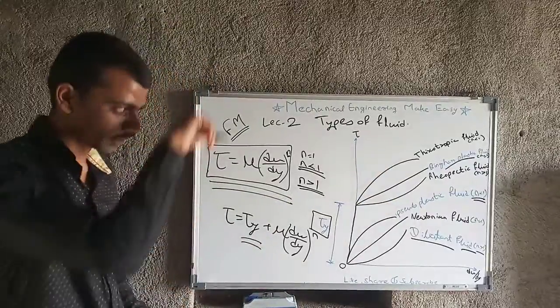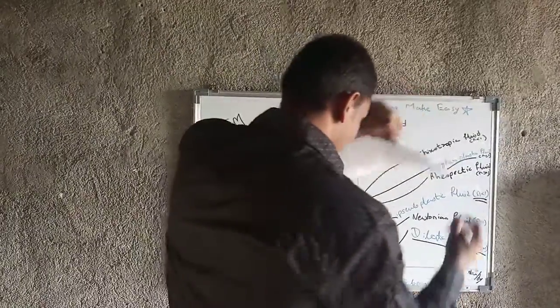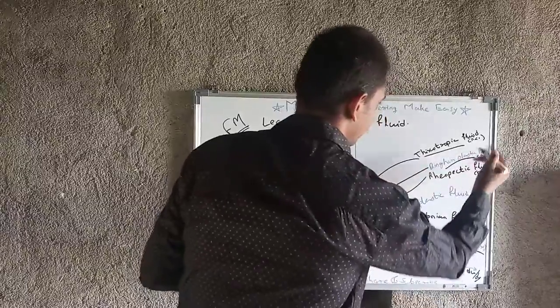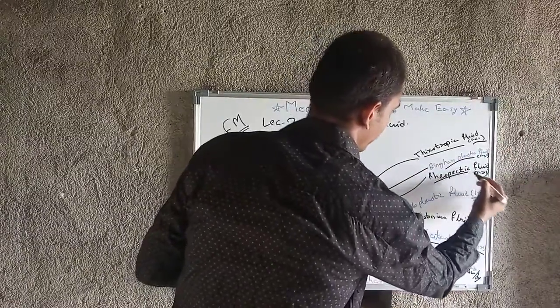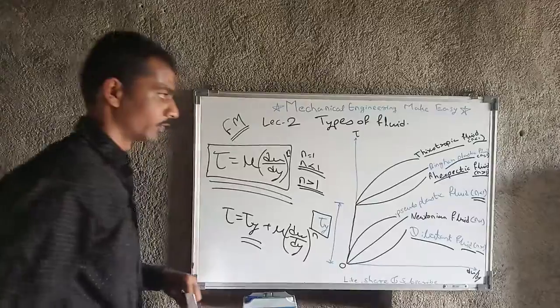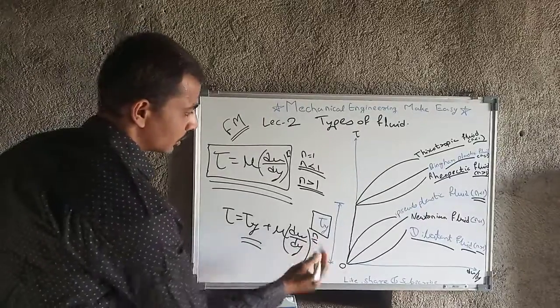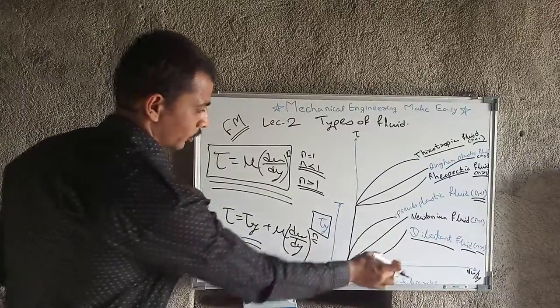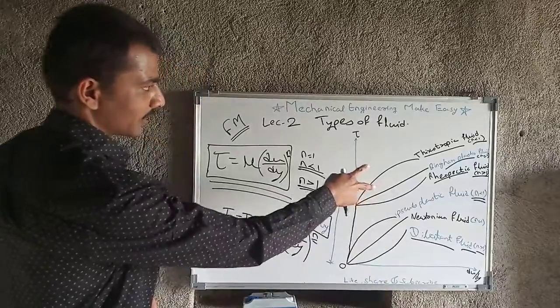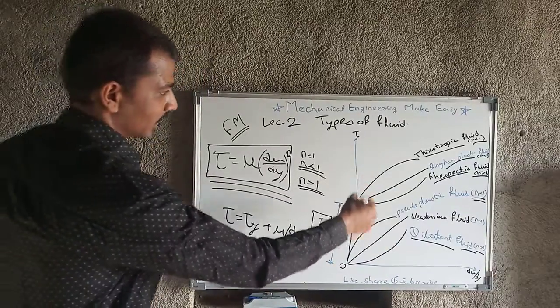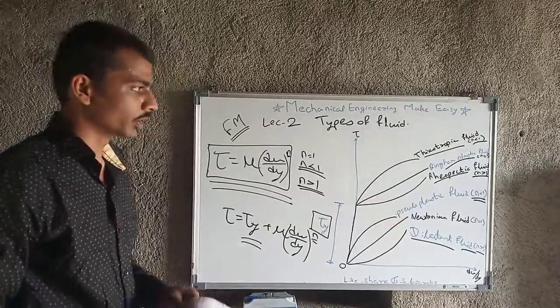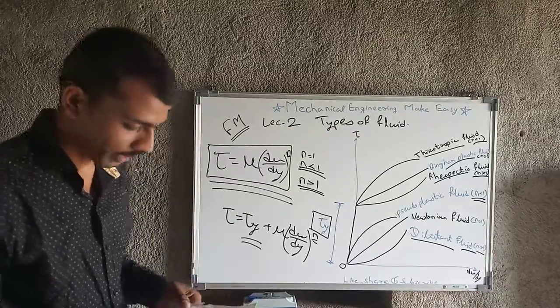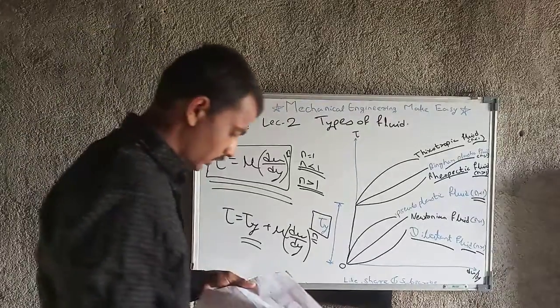Next is thixotropic fluid, that is n less than 1, and rheopectic fluid, that is n greater than 1. Similarly to pseudoplastic and dilatant fluid, as n varies the curves vary.